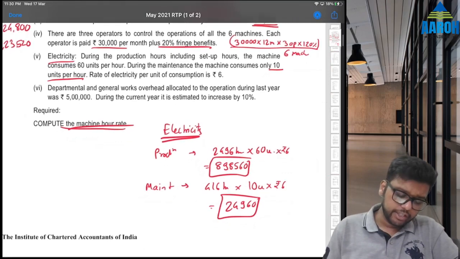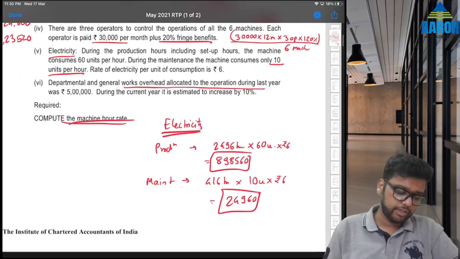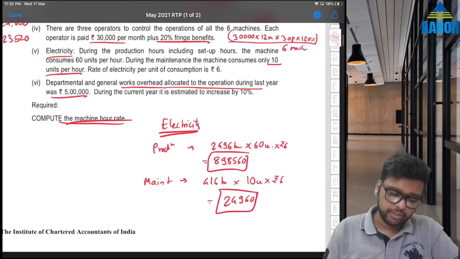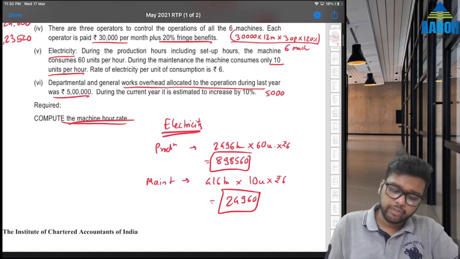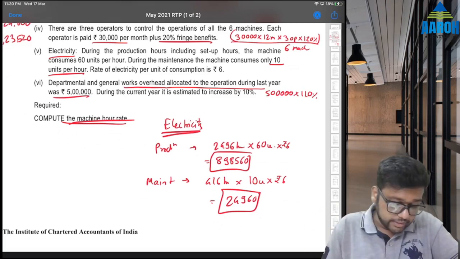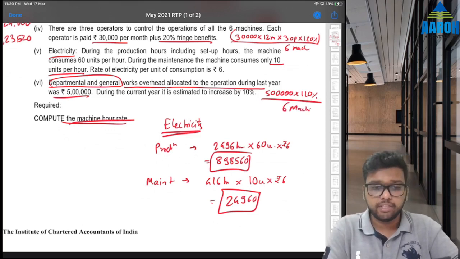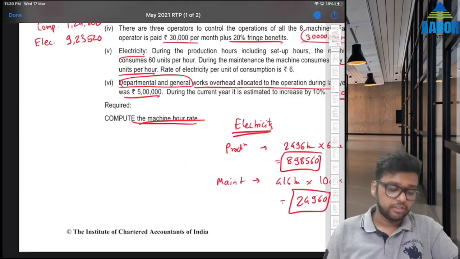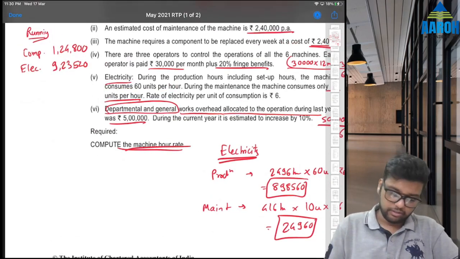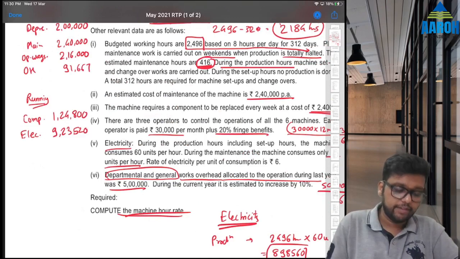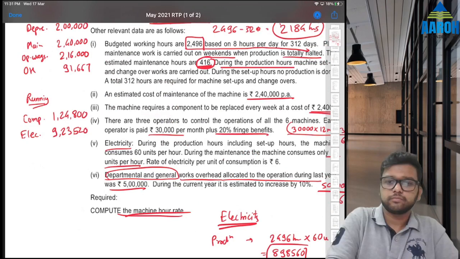Last, department and general works overhead allocated to the operation during last year was 5 lakhs. During current year, it is estimated to increase by 10%. So if it increases by 10%, it will become 5 lakhs into 110%, 5,50,000. But this is for department, that is for 6 machines. So for one machine it will be 5 lakhs plus 10% divided by 6. So for one machine it is overheads, let's write here, 91,667. Check if you have understood this.